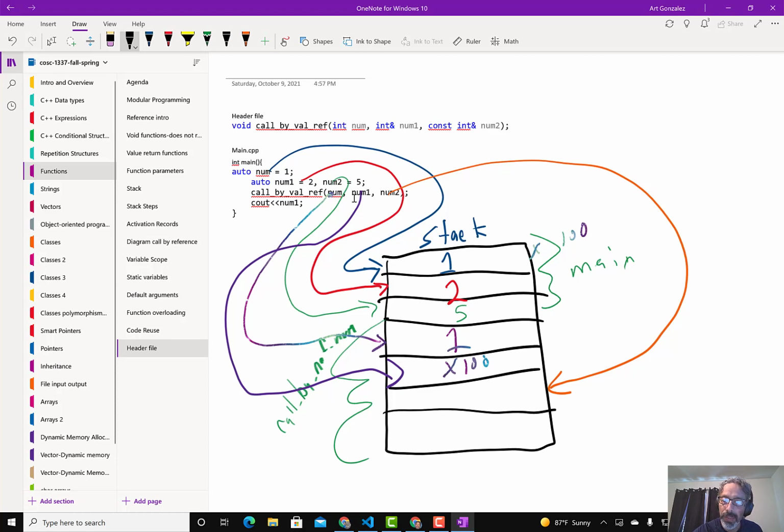Actually this will not be 100, that's on me. That will be the next, so it'll be 96, x96. And then what we will have here will be x92.